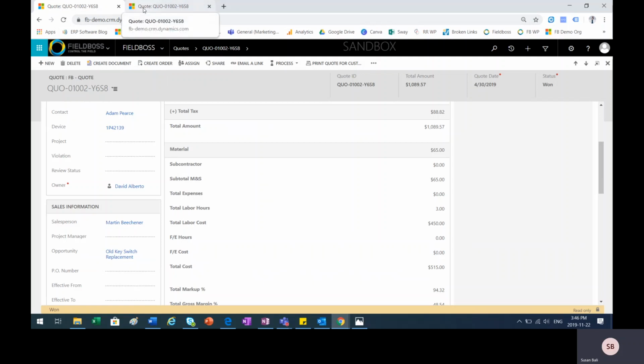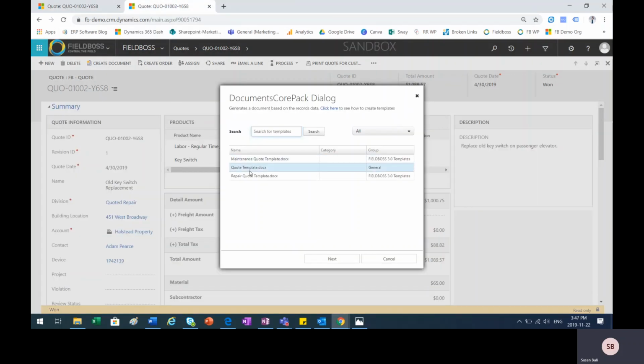then take you to a screen that looks like this, where you would have all your document templates that are available to you, which can be set up at the time that FieldBoss is being implemented in your organization. These are some of the examples of the templates you can create. Here we're going to choose Repair Quote Template and then hit Next.